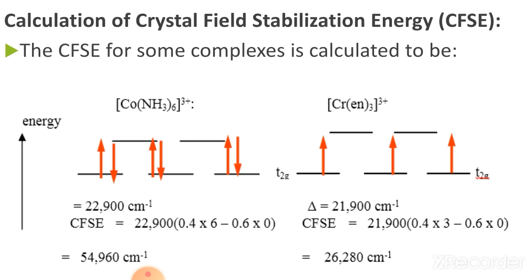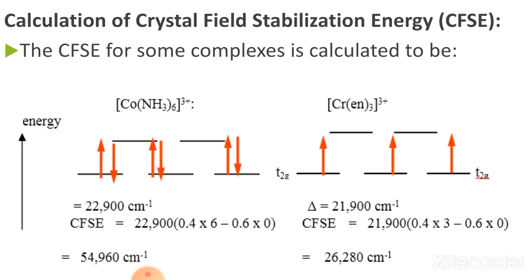One complex is given, [Co(NH3)6]3+. In this condition Co contains +3 charge. Now look at the conditions. Ammonia is a strong field ligand, so that's why it causes pairing of electrons, and Co contains d6 electrons, so all the electrons are paired in the t2g orbitals and there are no electrons in the eg orbitals.